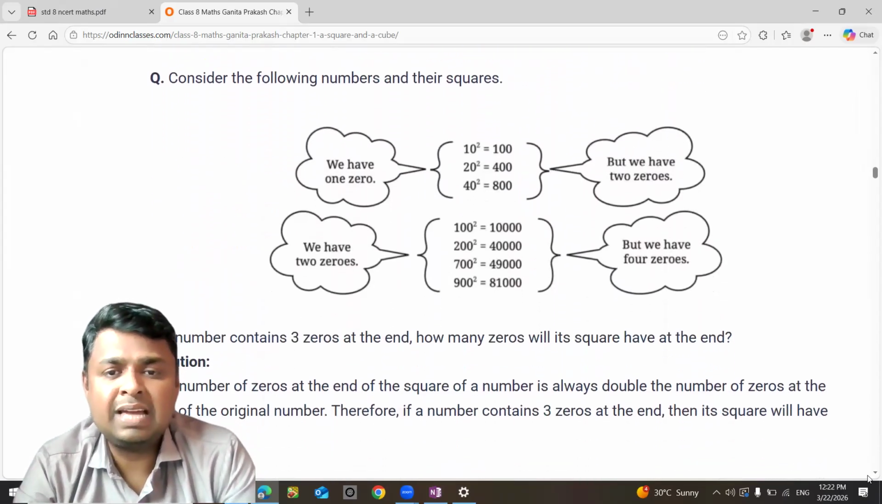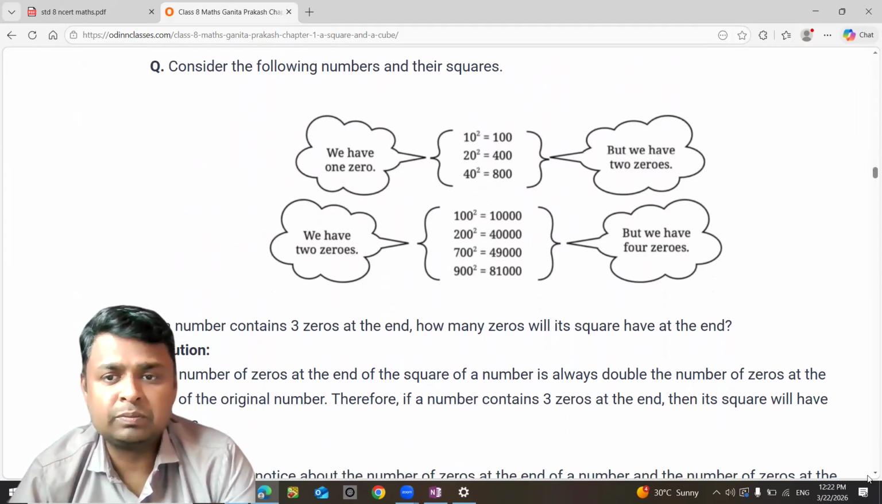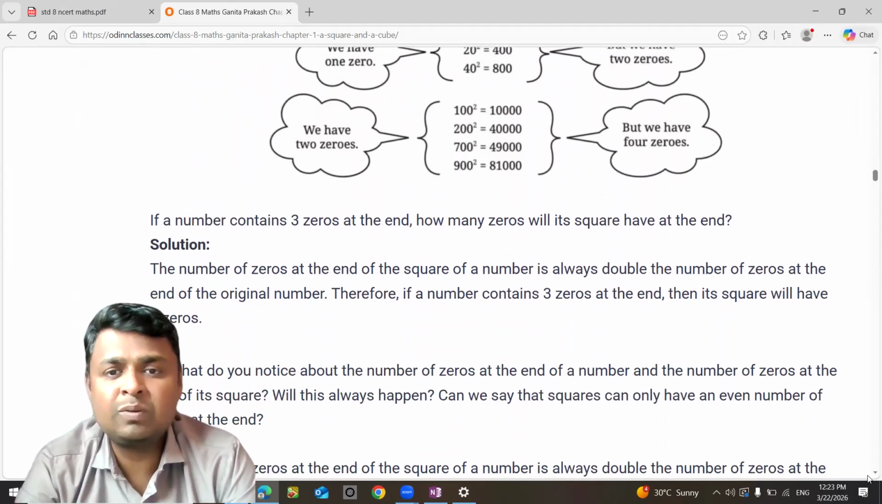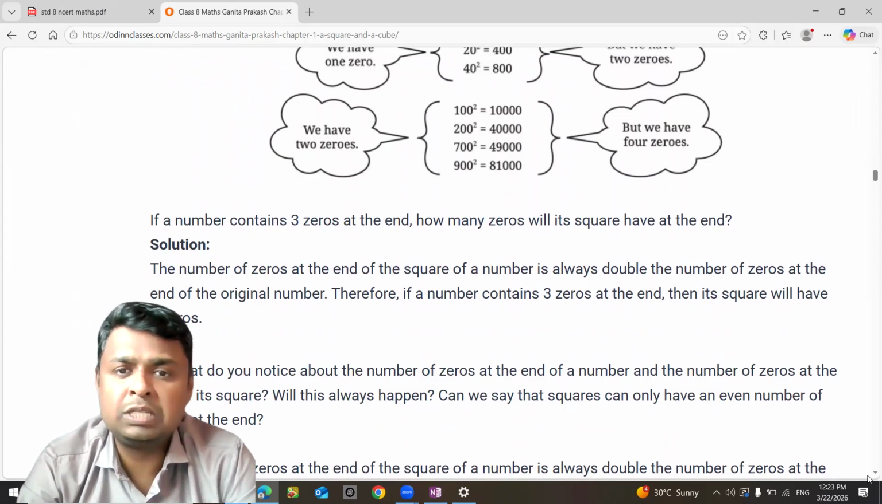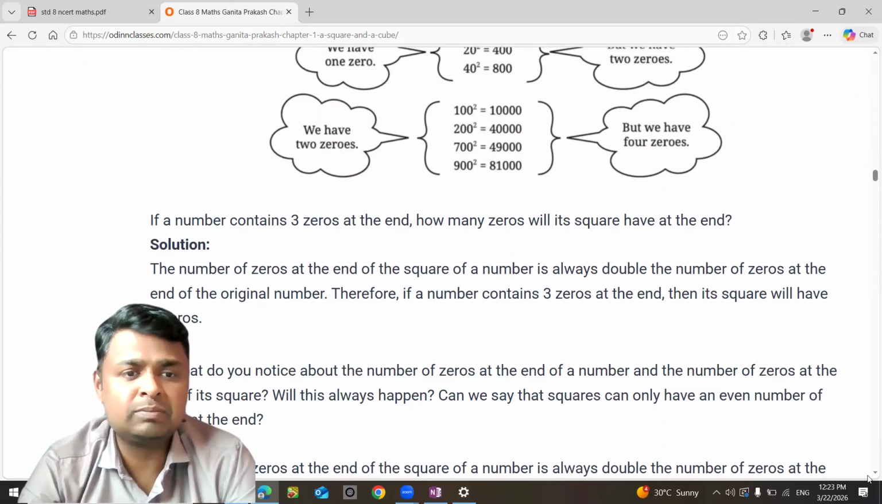Now look at these numbers. 10 square is 100. 20 square is 400. 40 square is 1600, so we have 2 zeros. Then 100 square is 10,000. 200 square is 40,000. So here, in the original number, there are 2 zeros, and after squaring, we have 4 zeros.